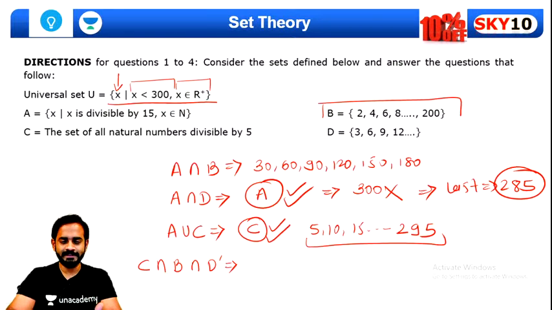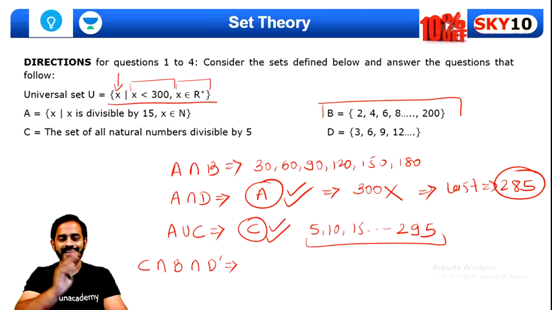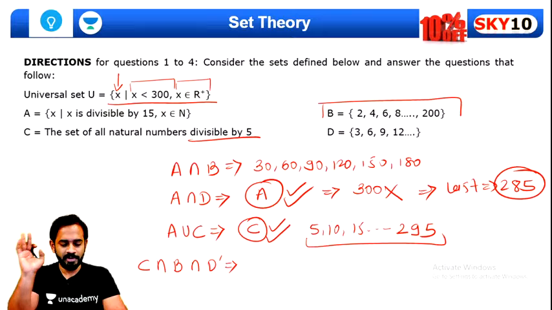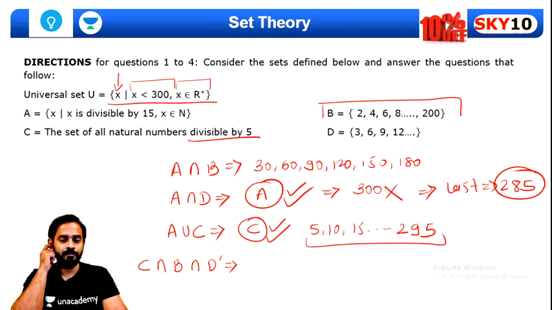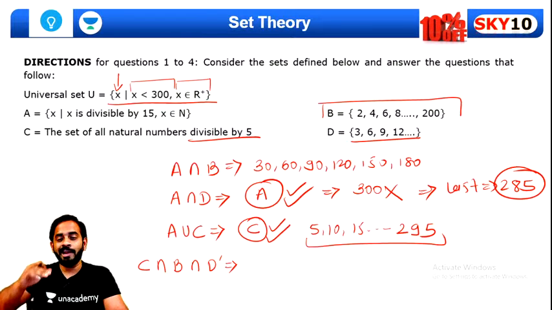Think about this, guys. C intersection B intersection complement of D. Yes, that's right. C is all the multiples of 5. B is all the even numbers, and D dash. D is all the multiples of 3, so we cannot take all the multiples of 3 now.